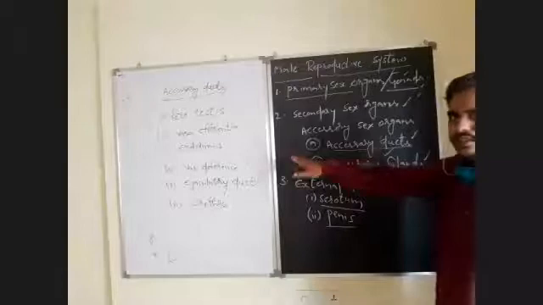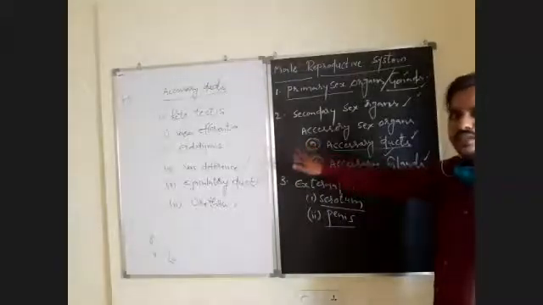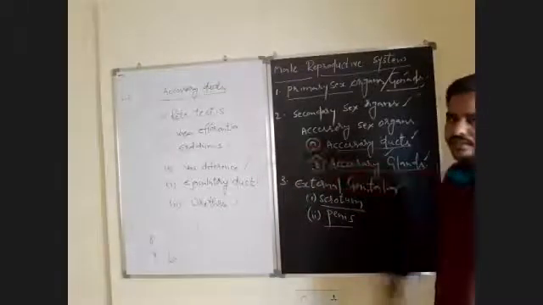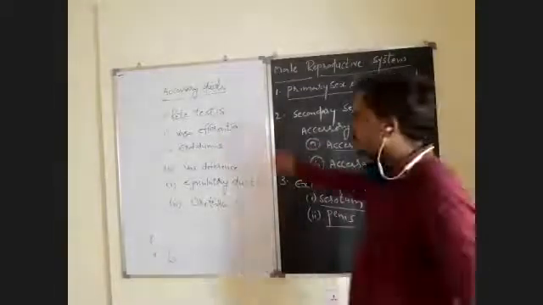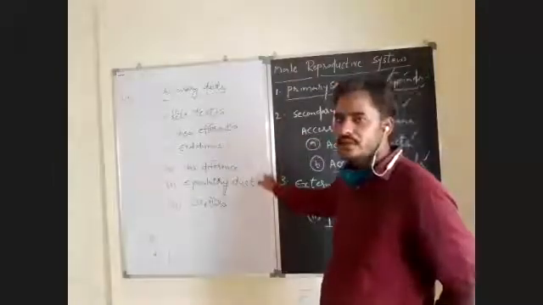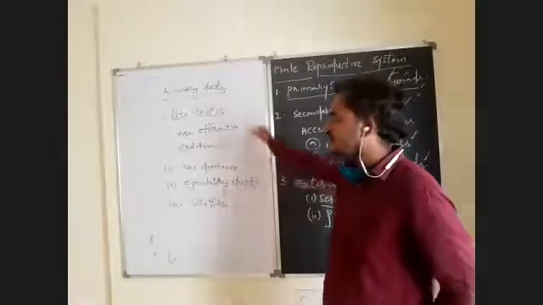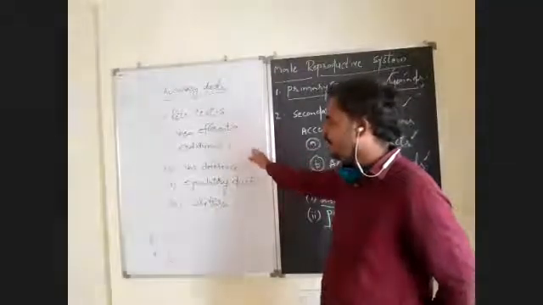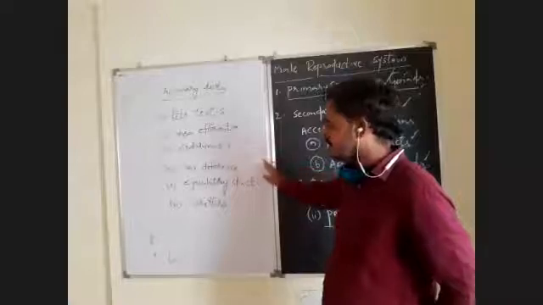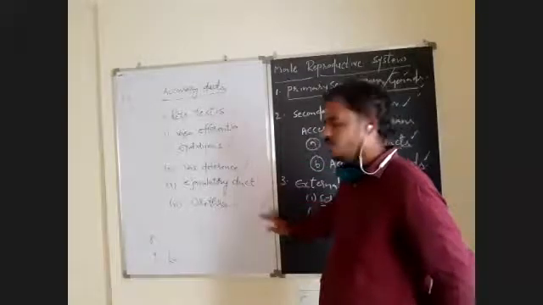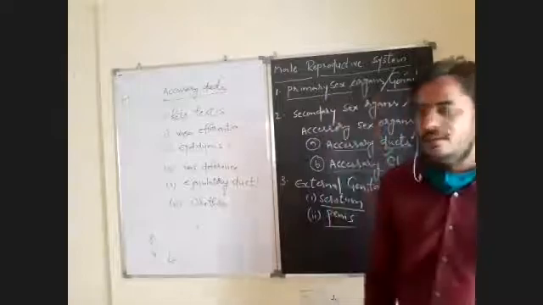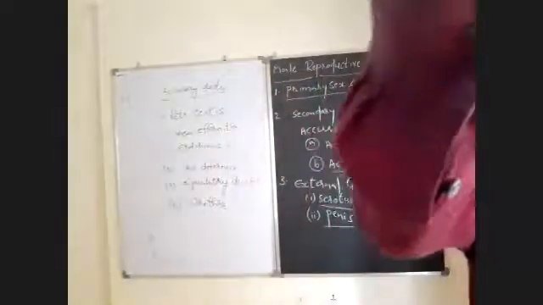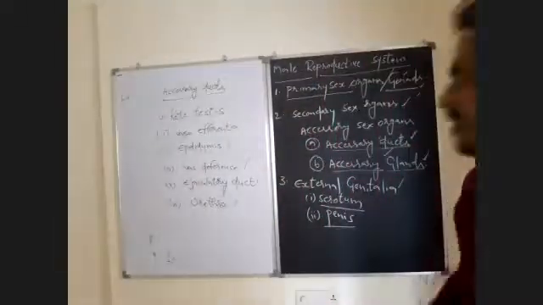Remember that sequence. We will discuss all of them, their respective locations and functions, later. Just remember the sequence and names. So the accessory ducts in the male reproductive system are rete testis, vasa efferentia, epididymis, vas deferens, ejaculatory duct, urethra. These are the important accessory ducts, the sequence that you should keep in mind.